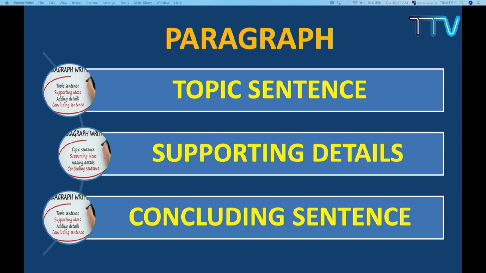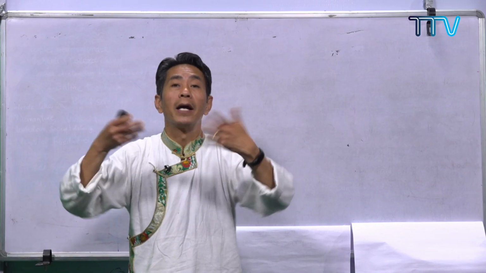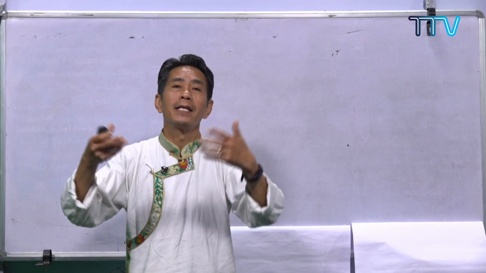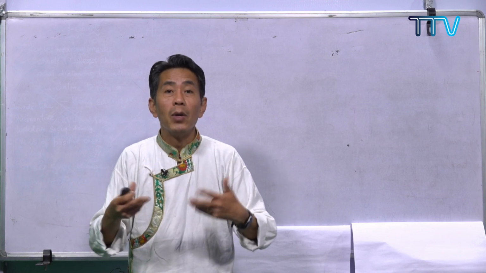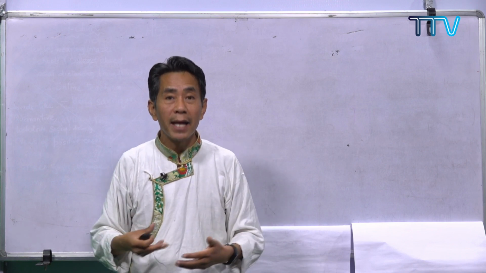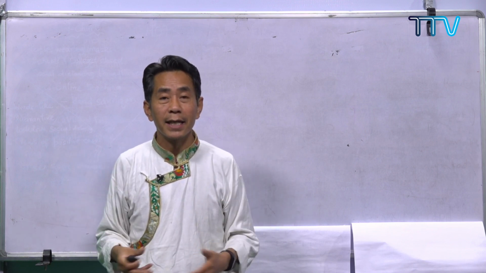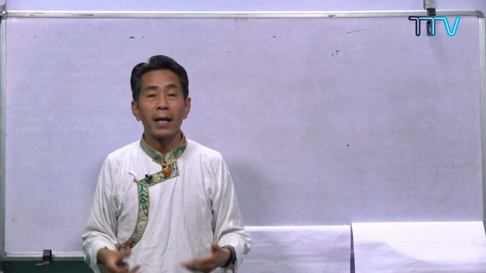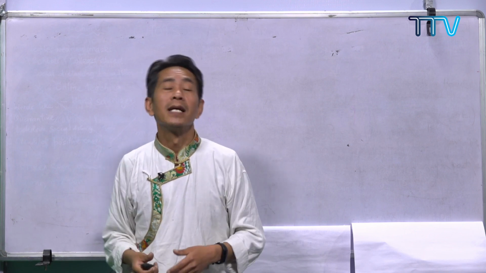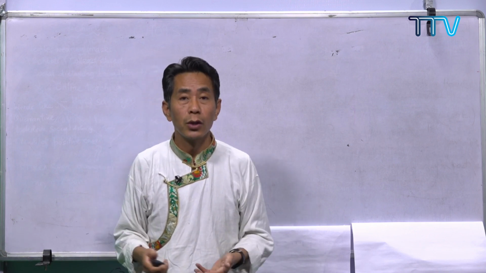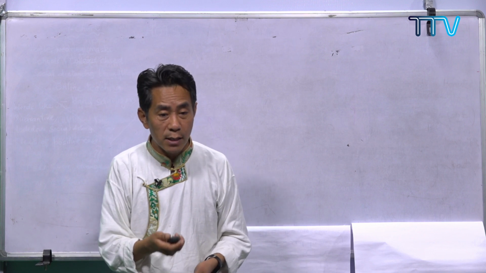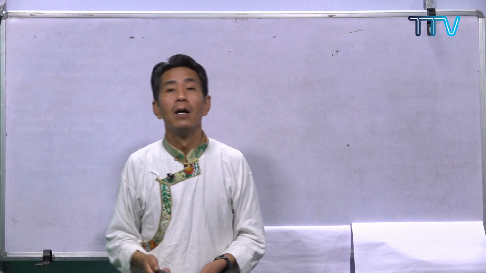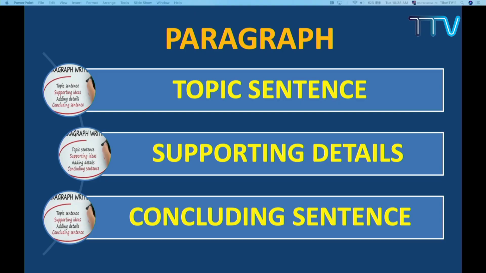It's a good paragraph. If you go to a higher class, class 7, 8, 9, 10, then the number of sentences in a paragraph may increase. But basically, the simple paragraph should have at least 8 to 9 sentences, and it becomes a very good paragraph. So what is the first component of a paragraph? We should have a topic sentence. And the second one is supporting details.